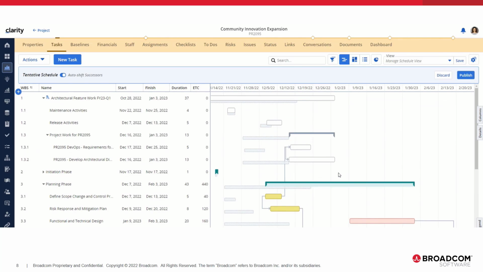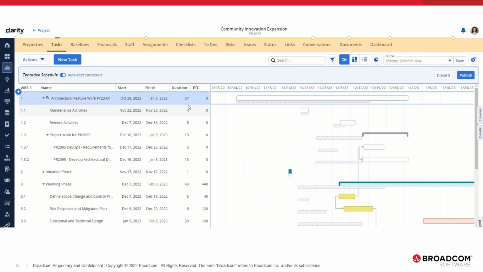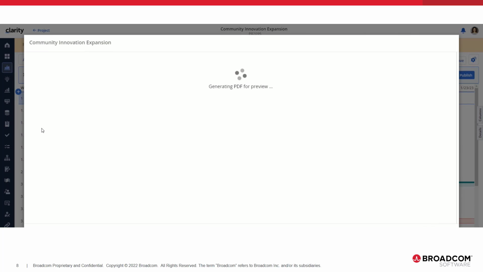The other thing that you can do before you publish this is to get an export to PDF. So let's show our legend, and let's export it out to PDF.